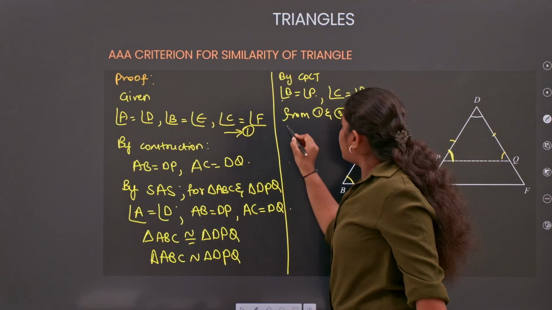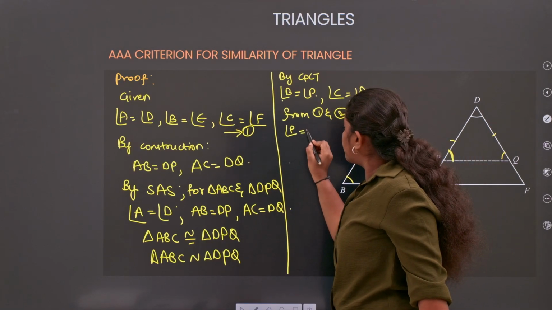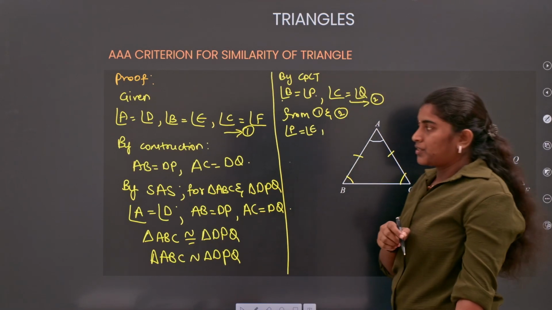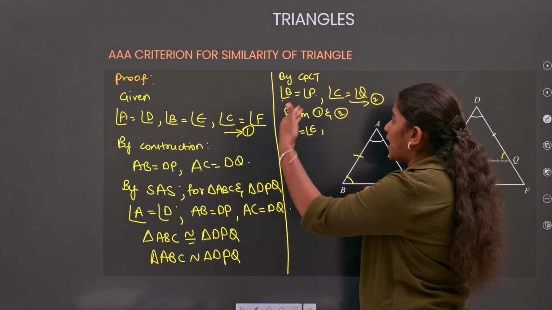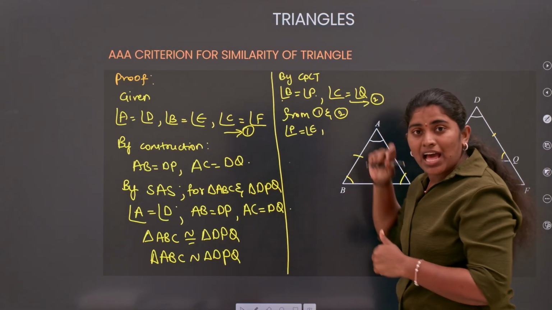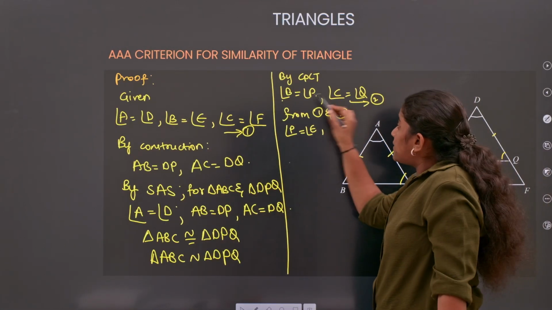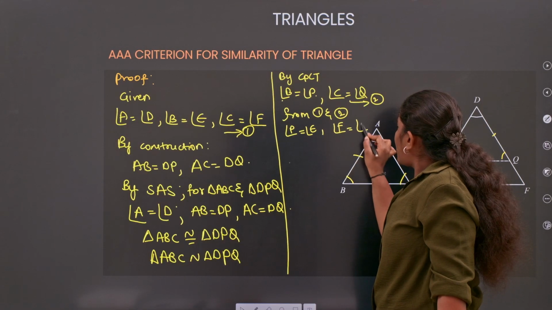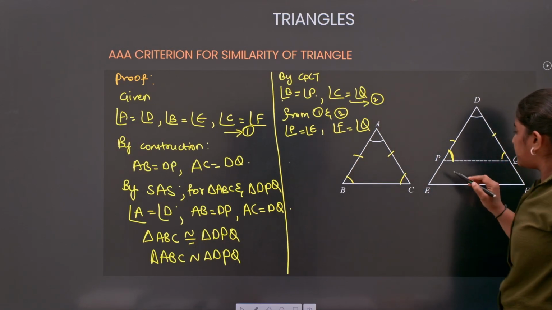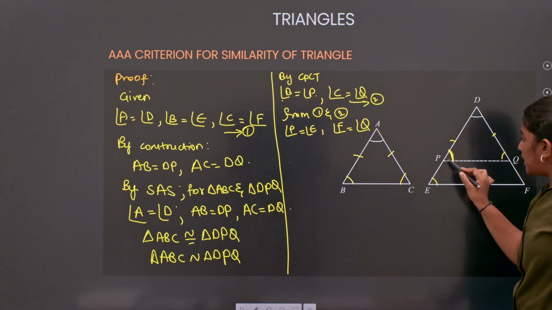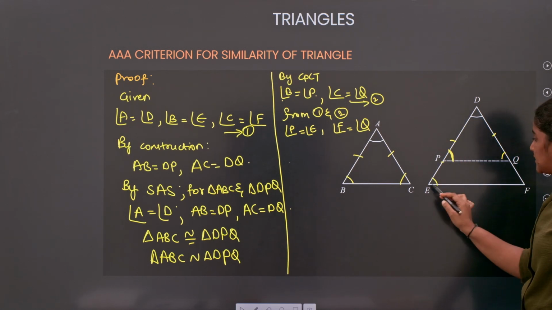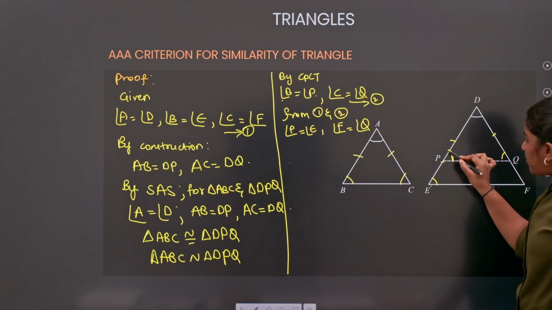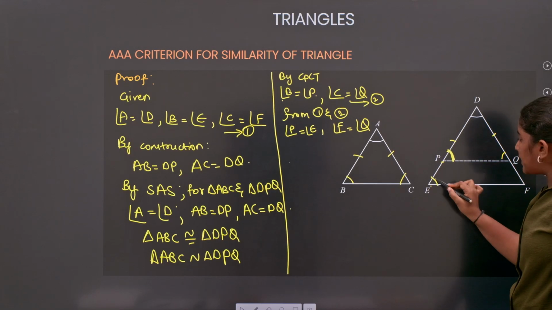We will write angle P is equal to angle E, right? Because we have the LHS the same, so equate the RHS. In the same way for angle C also, angle F is equal to angle Q. Now observe here, this is my PQ line and this is my EF line. So I have angle P equals angle E.